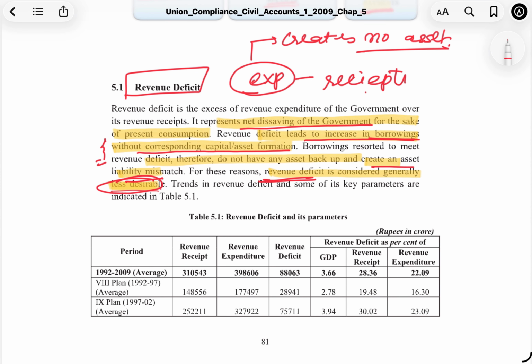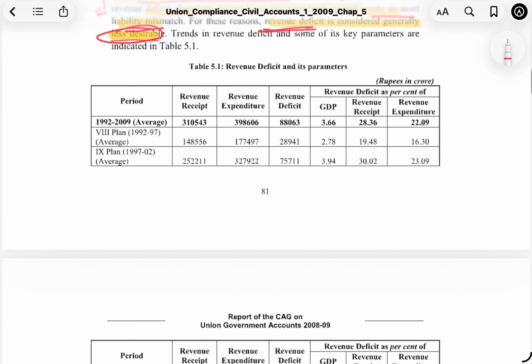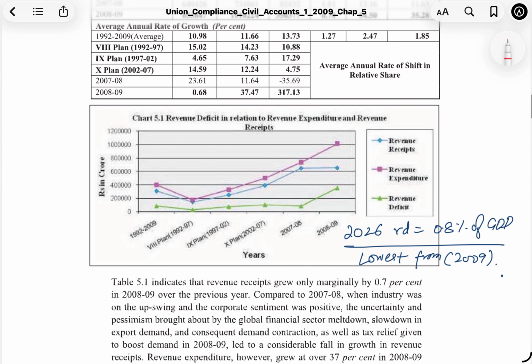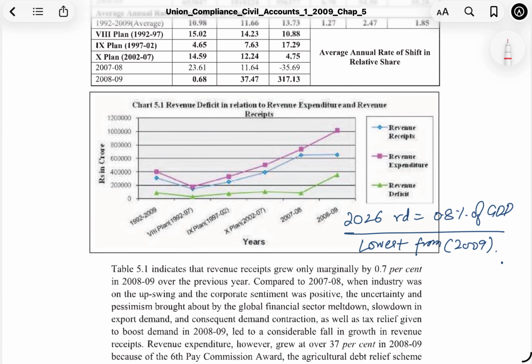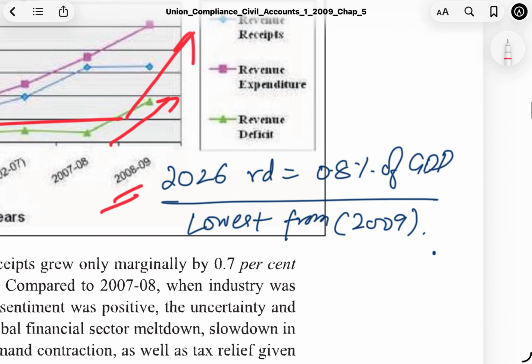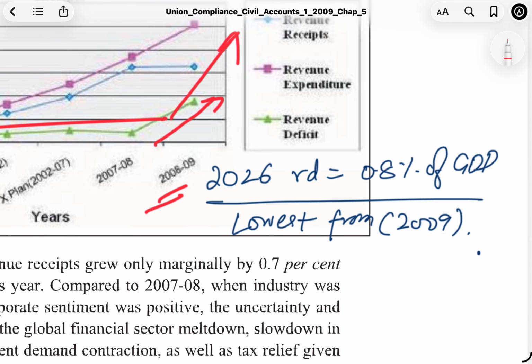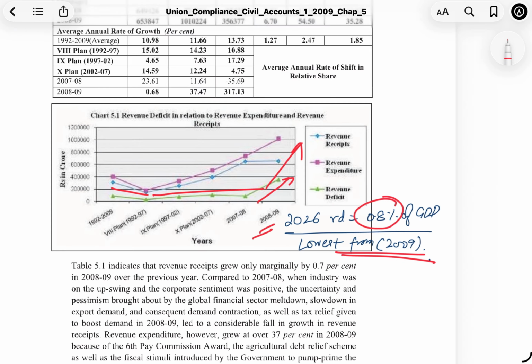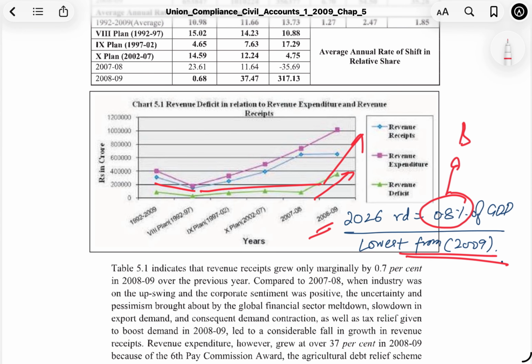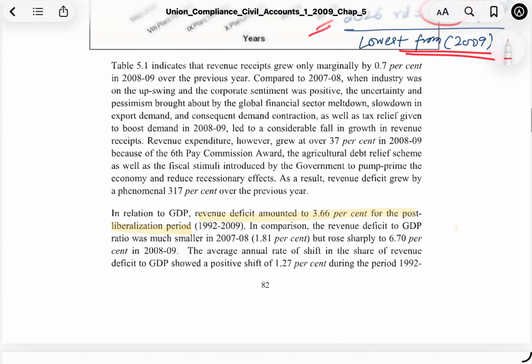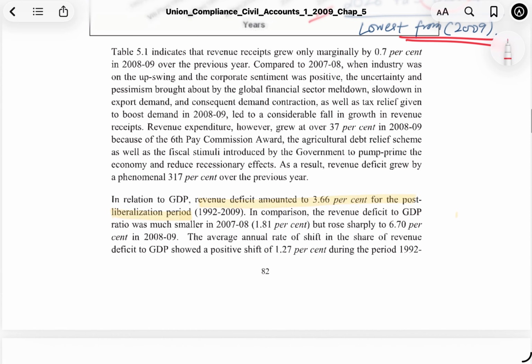This is the data which is given. It's mostly obsolete. Yeah, this is just one trend that you should keep in mind, that revenue deficit started to rise from 2008-09 onwards. Earlier it was low and then it started rising. As of now, the revenue deficit is 0.8% of the GDP, which is the lowest so far. Okay, these are the data sets from the Budget 2025. Revenue deficits amounted to around 3.6% in the post-liberalization period.